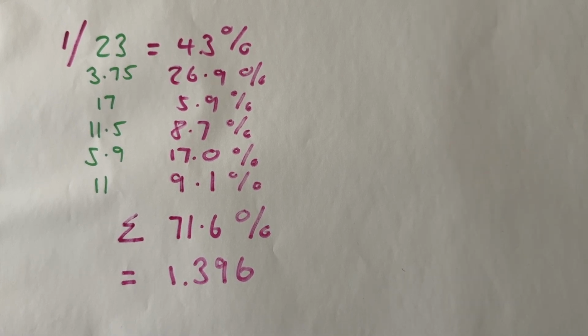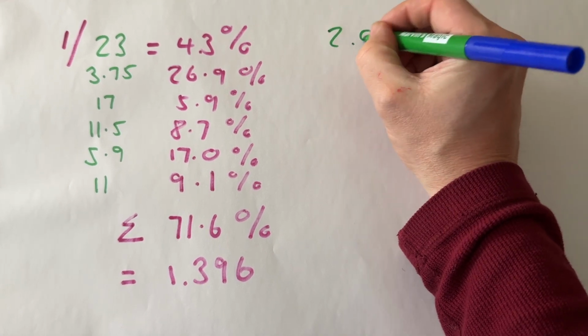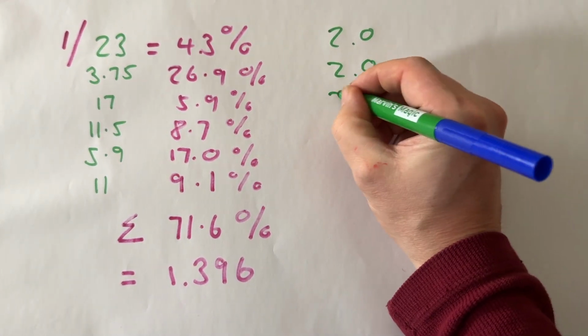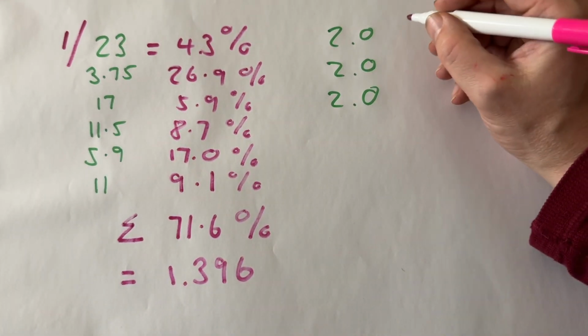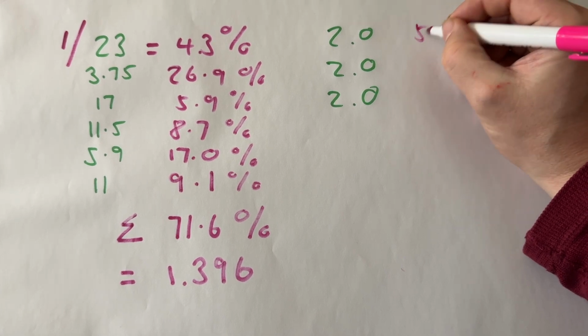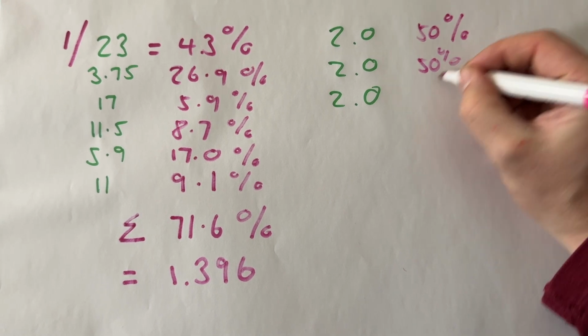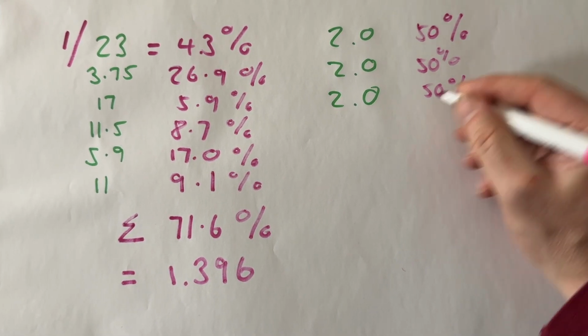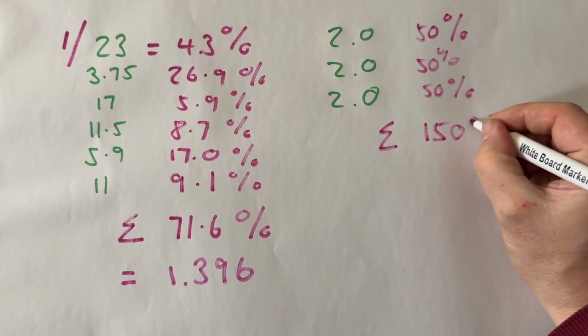We can do a logic check of this, actually. So let's just imagine for 1 second that Holly Doyle's rides are 2.0, 2.0, and 2.0. She's got 3 rides today, and in all of those rides, she has evens. What is the probability that she gets at least one winner? Well, using this methodology, we get 50%, 50%, and 50%. And if we sum all of these together, we get, well, 150%.